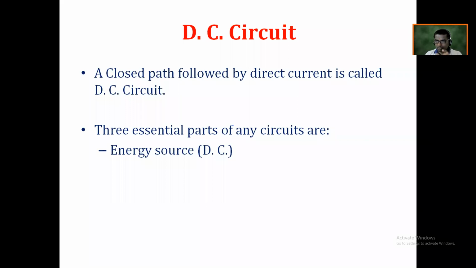And once the potential difference is created, electrons try to move from negative terminal to positive terminal, and hence we say that the conventional direction of a current is from positive terminal towards the negative terminal through the external circuit. So this is the basic function of this DC energy source. As I said, you can take the example of a battery. If you consider one simple example of a simple circuit, the dry cell.